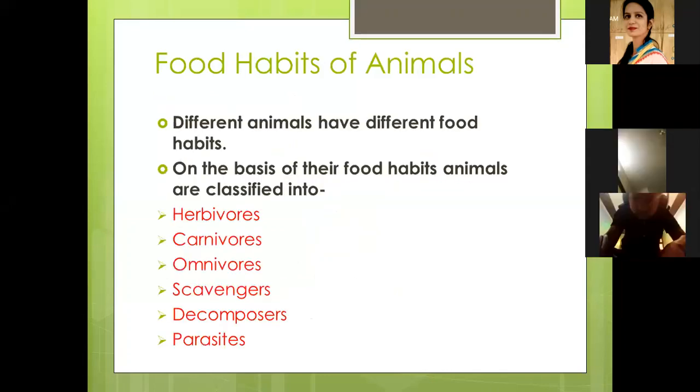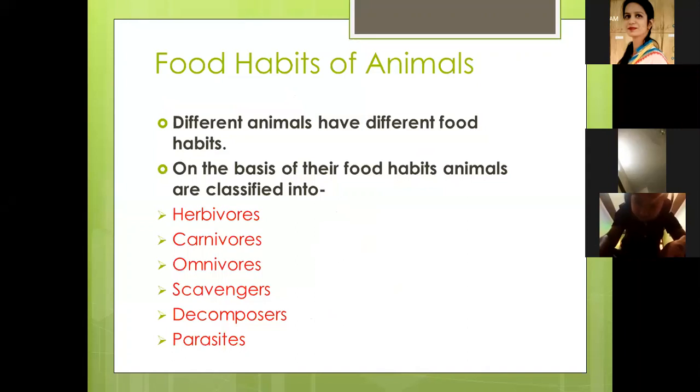Plant sources, we have already discussed: plant parts that we get food from. Then animal sources are animal products. The different animal products that we get from animals are eggs, meat, milk, honey, etc. We have discussed all these topics in our previous classes. Now we'll move ahead to our next topic.